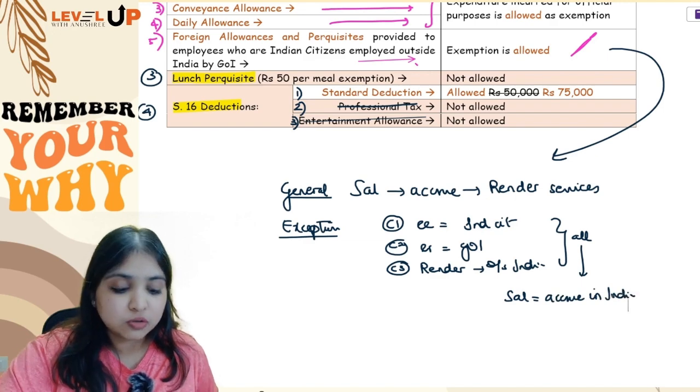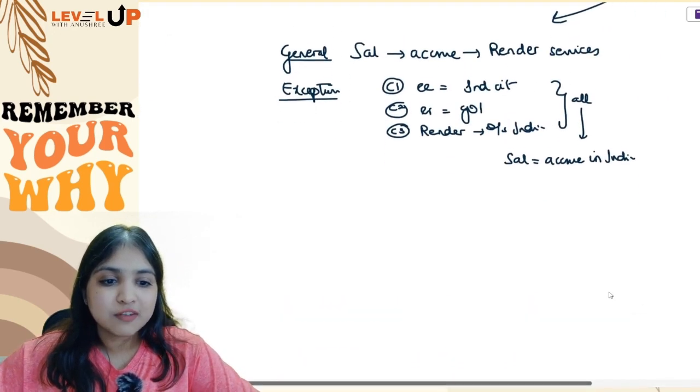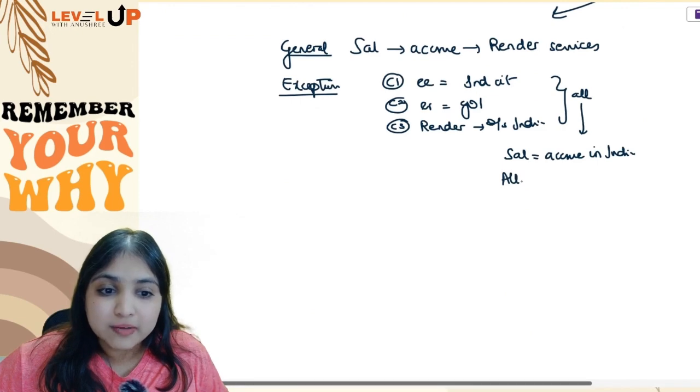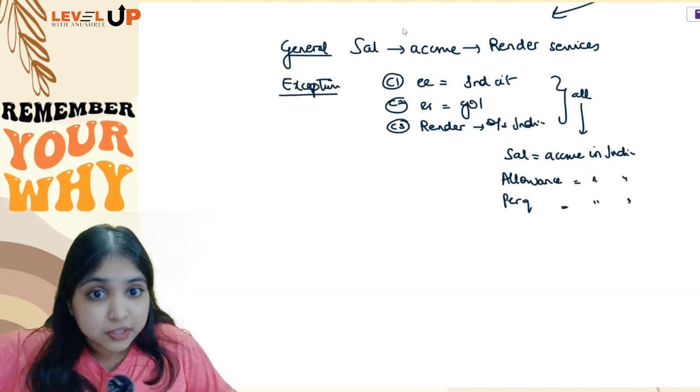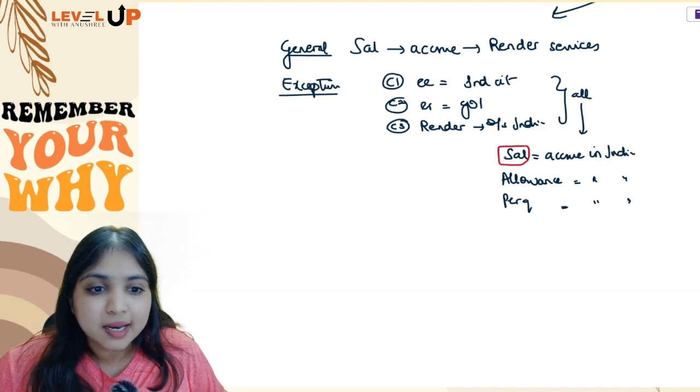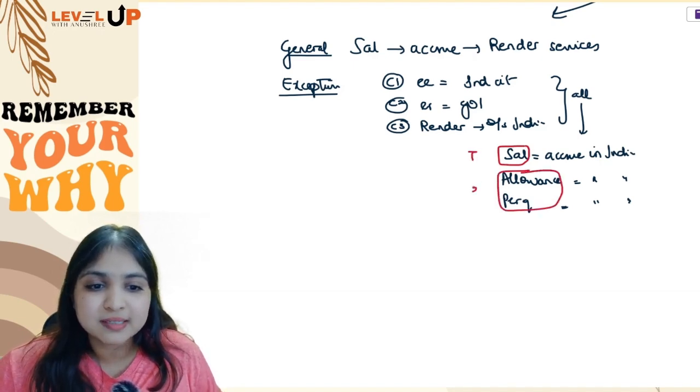Okay, not only the salary income guys, along with the salary income, this employee will get allowances also, perquisites also, everything you will consider as if it is accruing in India. After accruing in India, the salary alone will be taxable for these employees. Allowances and perquisites, these will be exempt.